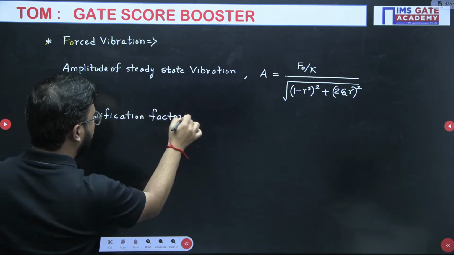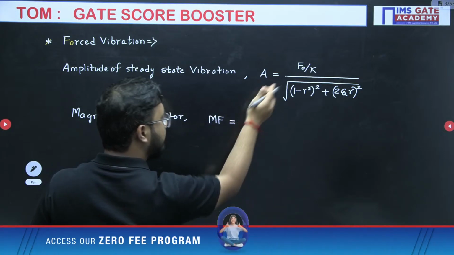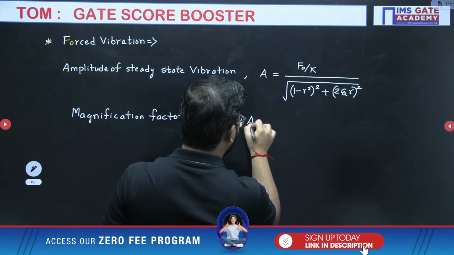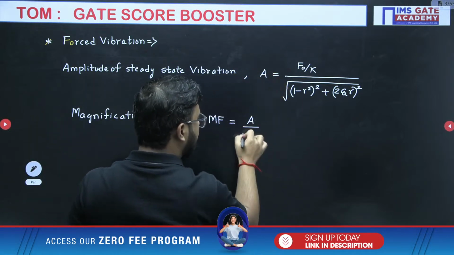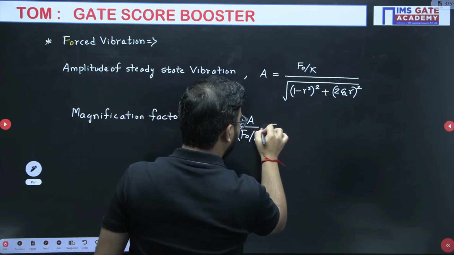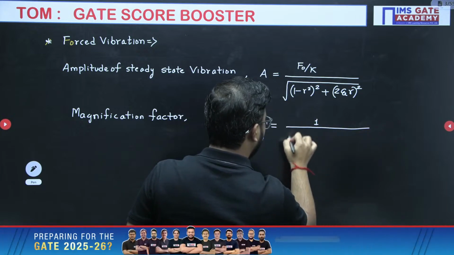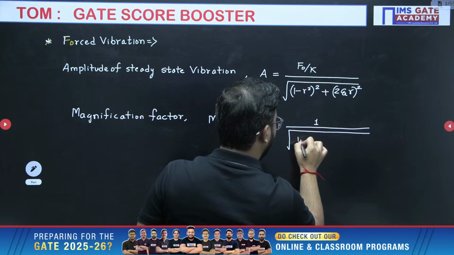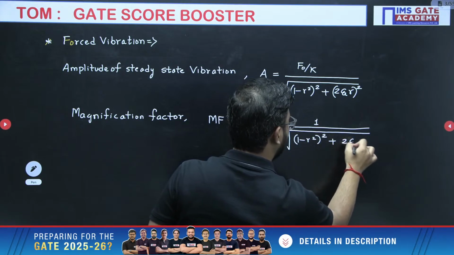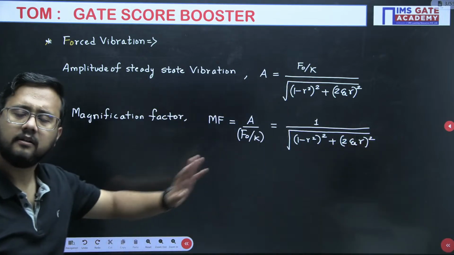You have magnification factor, which is nothing but the ratio of amplitude of steady state vibration divided by the static deflection. So from this formula only you will get the answer. Amplitude of steady state vibration divided by the static deflection, which is F naught by K, which will finally equal under root 1 minus R square whole square plus 2 into damping factor into R whole square, like this. Clear? So very basic thing.